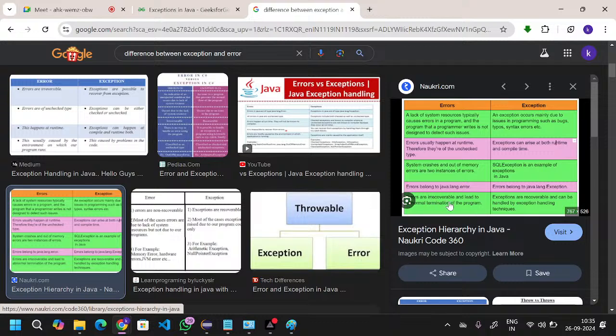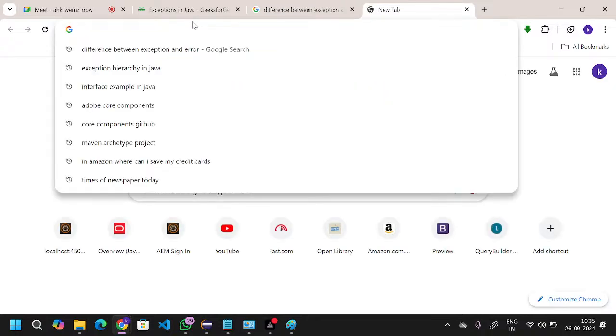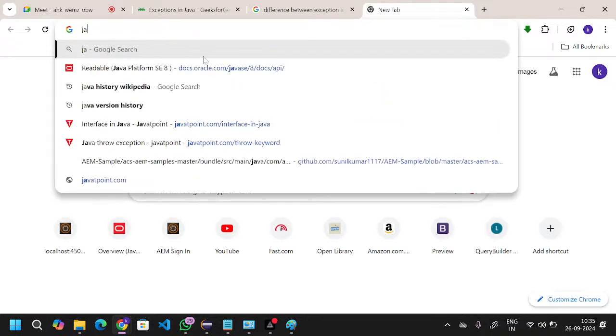So if an error comes, we cannot recover. But exceptions we can recover. Exceptions are recoverable and can be handled by exception handling techniques. So Error is a predefined class, right? This is available in this package. I will show you Java SE 8.